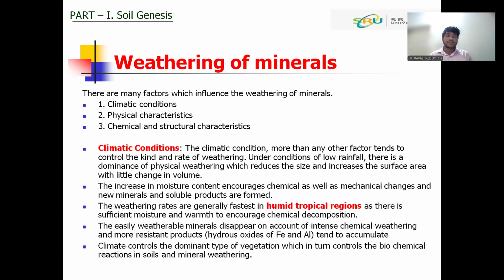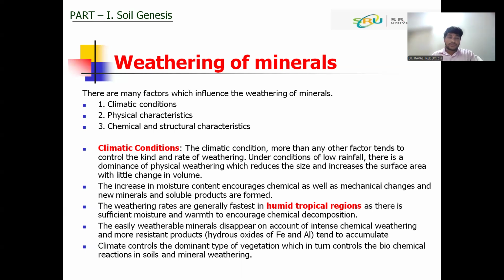Because in the humid climate, temperature, water, organic matter, and CO2 will be active simultaneously, and the rocks will weather fast. But in the arid climatic region, only temperature will be active, only the physical weathering will be active. That's why the weathering will not be fast. In the temperate region also, only temperature, that is the glacier, will be active. That's why the weathering will not be fast. In the humid climatic condition, the soil will develop faster, whereas in the arid and temperate conditions, soil will develop very slowly. It will take a lot of time.